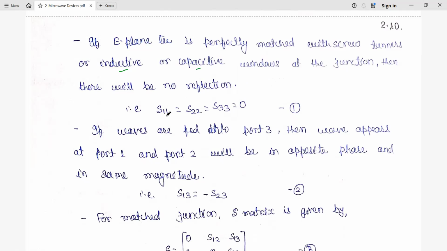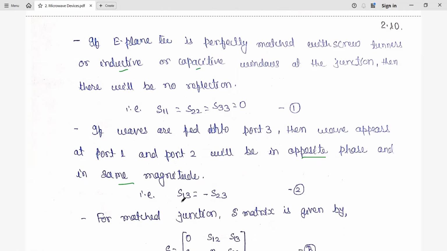So when there is no reflection and a perfect match occurs, S11, S22, S33 become 0. And if a wave is fed into port 3, it appears at port 1 and port 2, both opposite in phase but with the same magnitude.